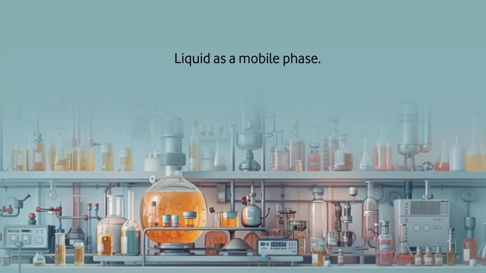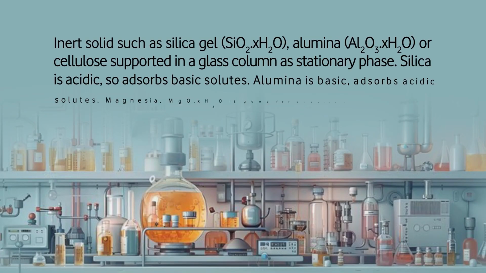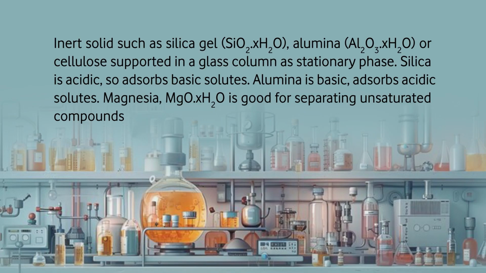We have already seen that liquid is the mobile phase. Inert solids such as silica and alumina are the stationary phase. Silica and alumina have different natures. Silica is acidic, so obviously it will adsorb the basic components. Alumina is basic, so obviously it will have more affinity for acidic components. So when we have components in the food which are acidic or basic, gas chromatography will not be the ideal thing. The ideal thing will be liquid chromatography, because there we have silica gel and alumina in the column. We can also use magnesia.